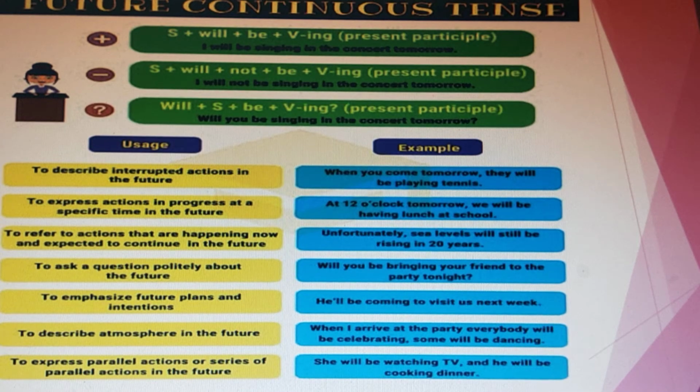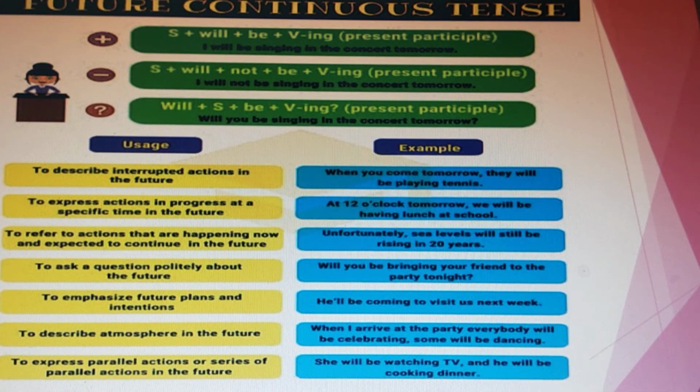So which action here, they will be playing tennis, is the first action and it's in future continuous tense. The second action, that is when you come tomorrow, will be in simple present tense. Okay, to express actions in progress at a specific time in the future: at 12 o'clock tomorrow, we will be having lunch at school.